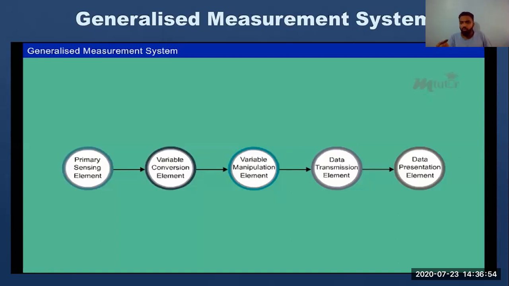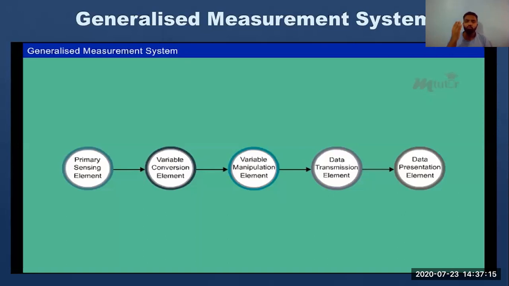And finally there is the data presentation element, the place where you see the data. Like a computer, if you're seeing some signal on the computer, like right now you are seeing me as a professor on your screen. So I am nothing but a presenter for you, presenting the data for you. So that is called the data presentation element.